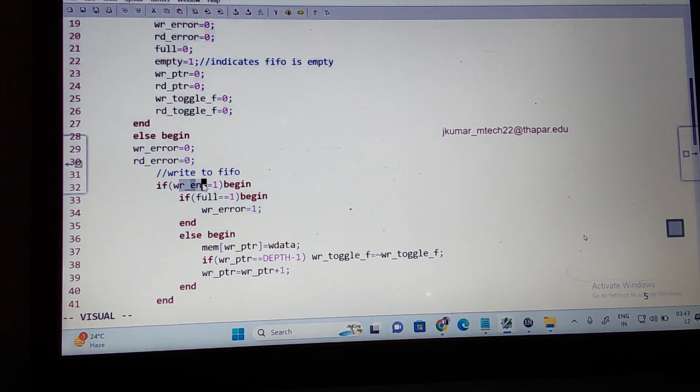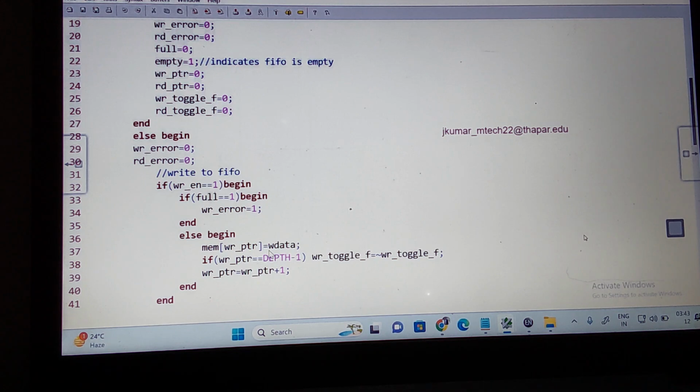Now for this else I'm writing. What is this else? Else is nothing but memory write, when write enable is equal to 1. This is the body of this. Correct? Are you understanding? In this body, what am I checking? If full is equal to 1, it is an error. Then else, when full is equal to 0, what I'm doing is memory of